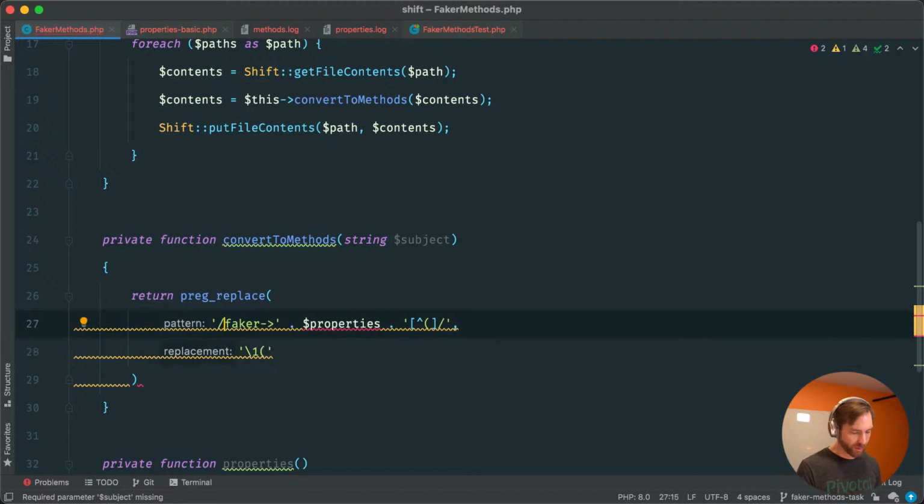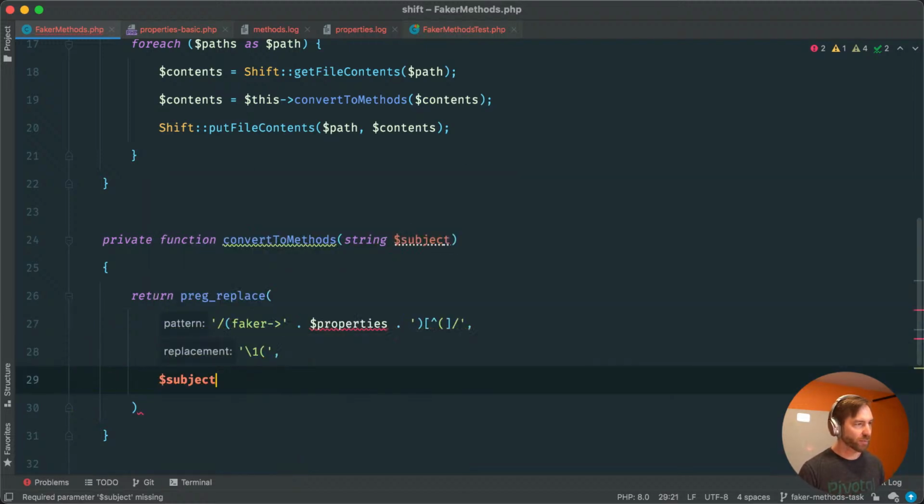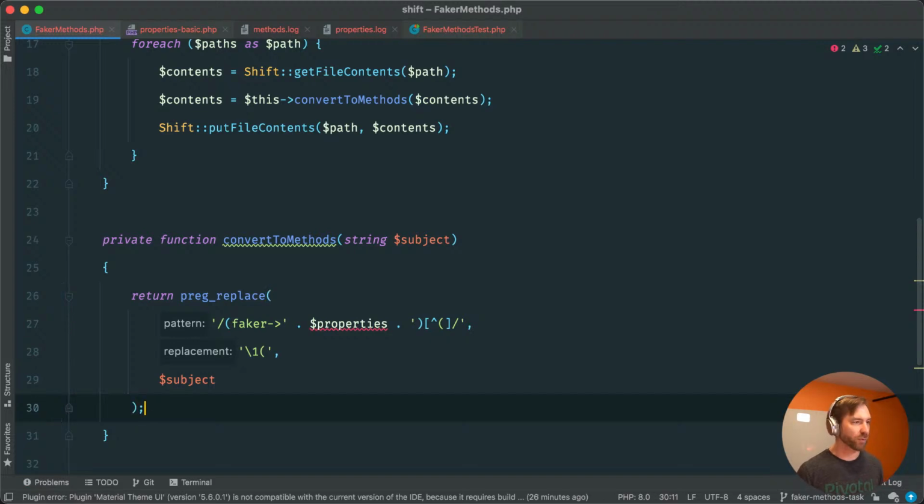So we would have to capture this and this. We'd have to capture that portion of it. So whatever faker little thing we find, followed by whatever's behind it, and it can't be a parenthesis right now, or sorry, an opening parenthesis, then we would replace that with whatever we captured there, and then a parenthesis, and then of course subject. And we're just going to straight return that.